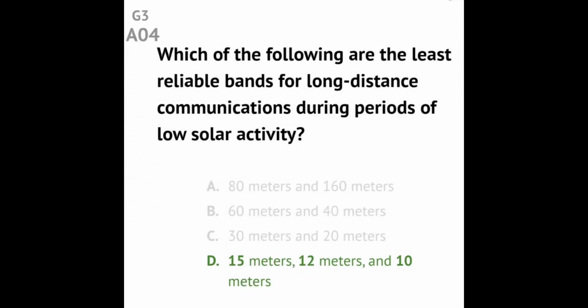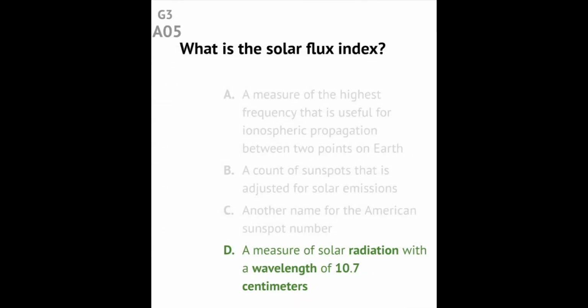Question G3A04. Which of the following are the least reliable bands for long-distance communications during periods of low solar activity? Answer. 15 meters, 12 meters, and 10 meters. Question G3A05. What is the solar flux index? Answer. A measure of solar radiation within a wavelength of 10.7 centimeters.